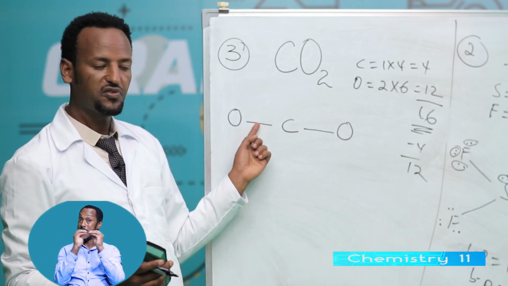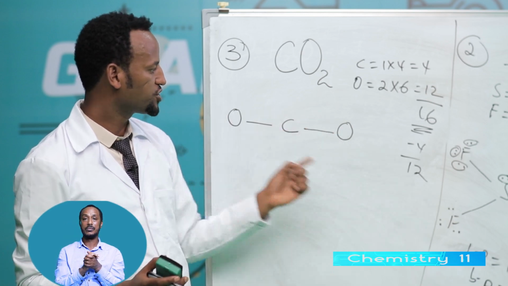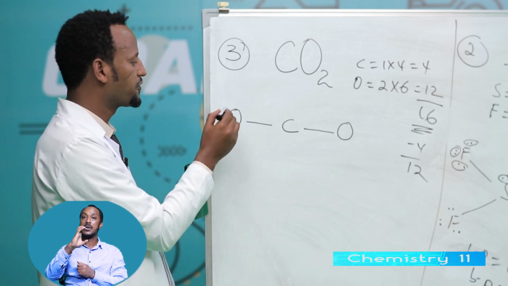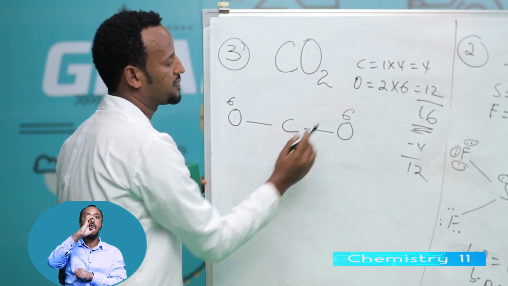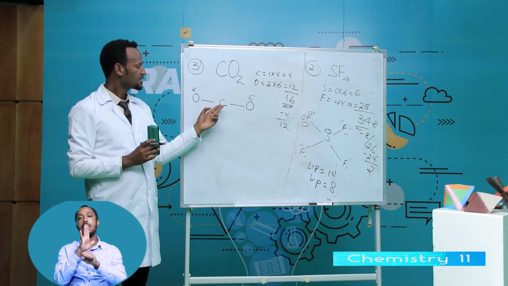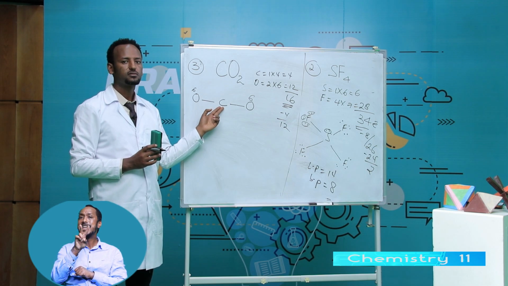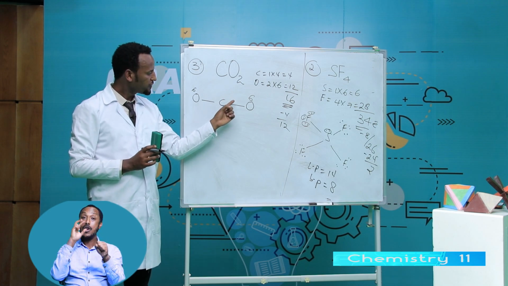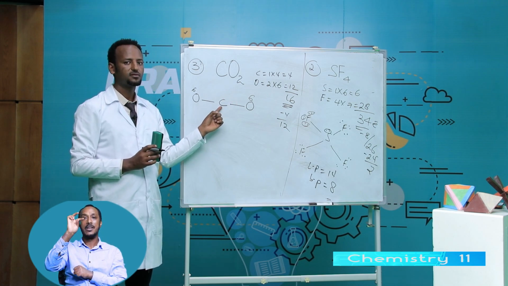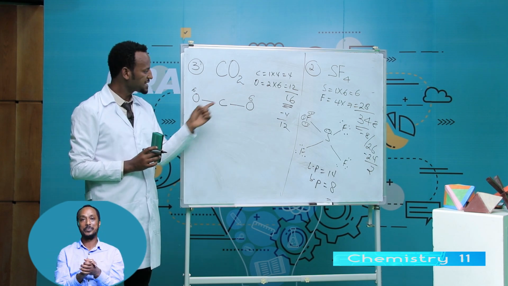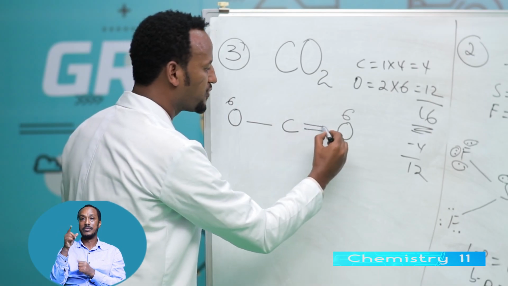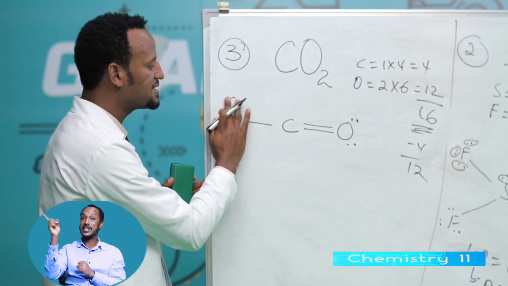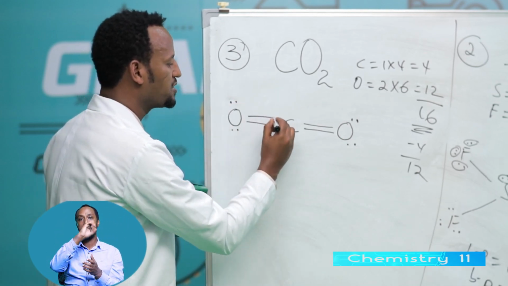2 bond pair can be formed between carbon and oxygen, 4 electrons, minus 4, 12. Each oxygen requires how many electron? 6. Therefore, look, 6, 6. But in this case, carbon does not obey the octet rule. But carbon, by forming a double bond, satisfies the octet rule. Therefore, a double bond can be formed. This 6 is converted into 4. Similarly, this 6 is converted into 4.